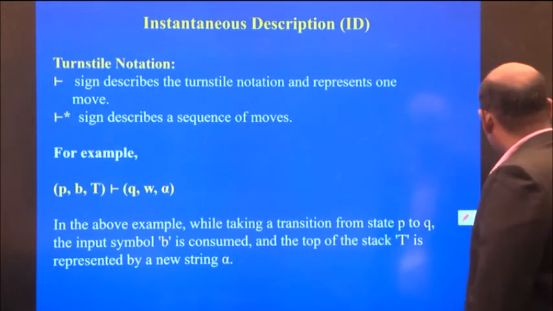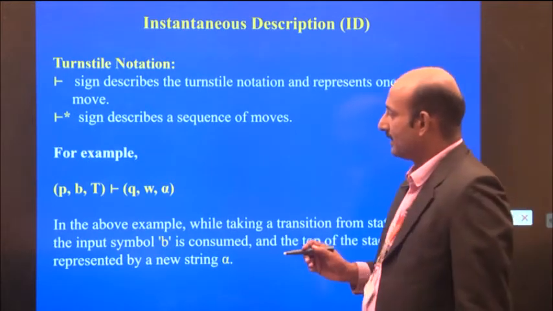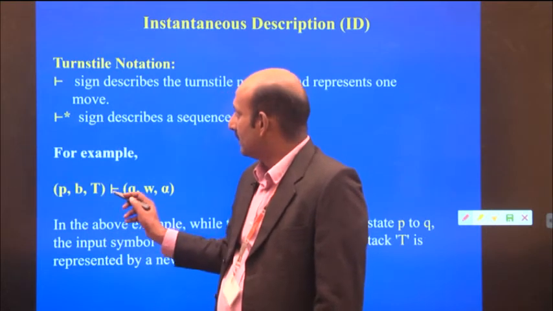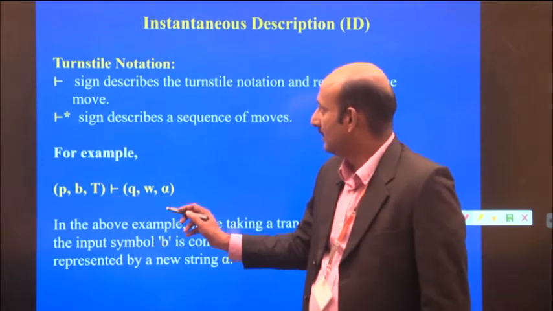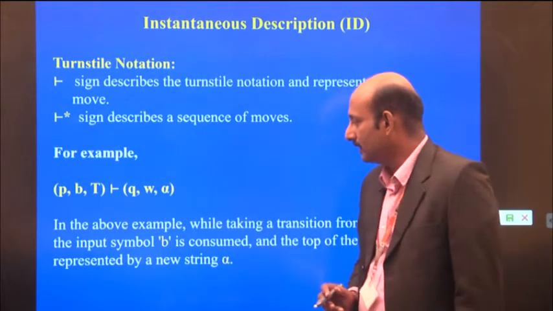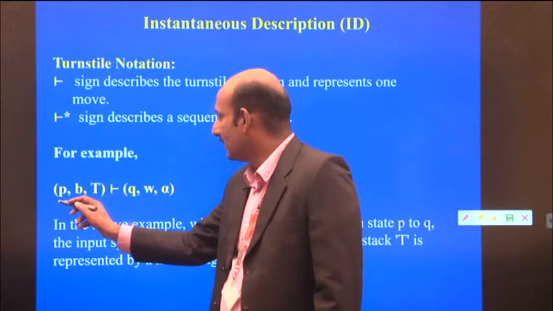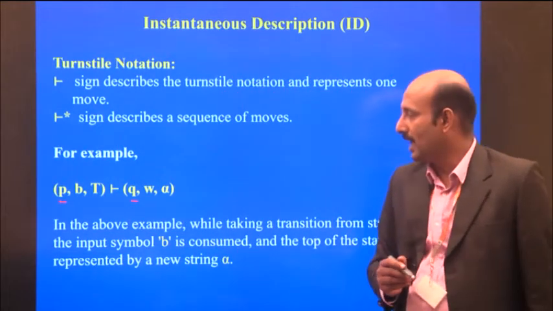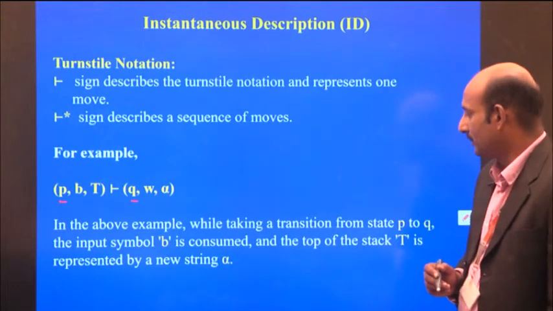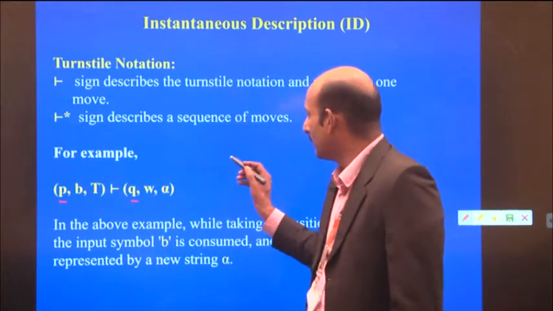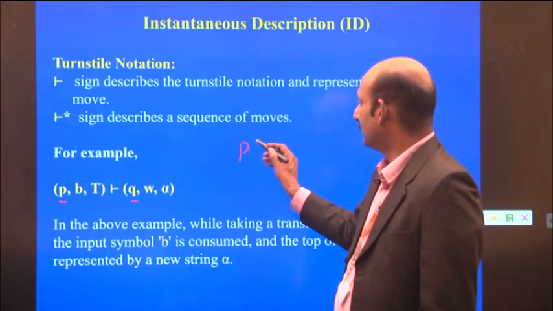For example, we may write like this: P, W, alpha, and then Q, W, alpha. So what is the P and what is the Q? We have a transition from P to Q.